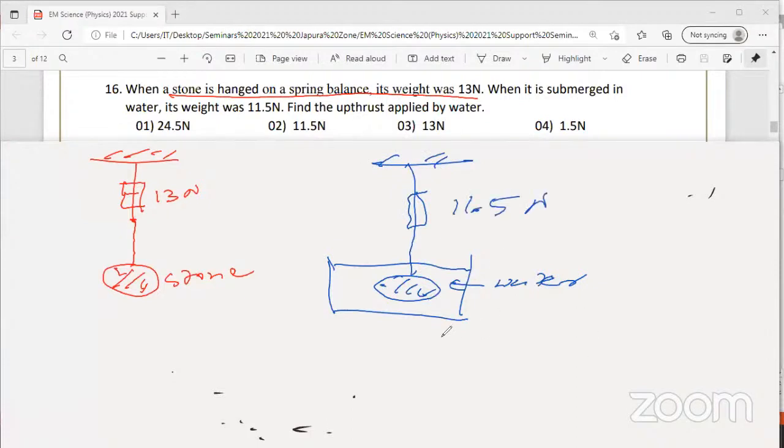There's an upthrust exerted here. What is the upthrust here? Upthrust by water will be, how to find? Upthrust is equal to what? 13 minus 11.5. Any volunteers? Answer for the 16th MCQ? Sandali? Fourth one.